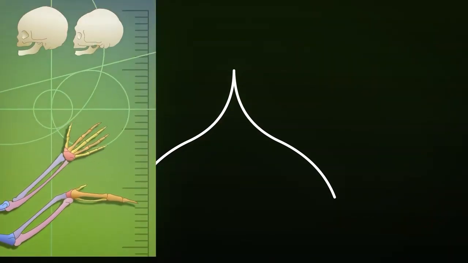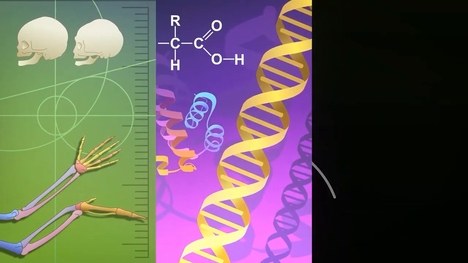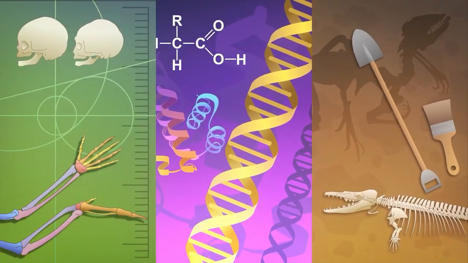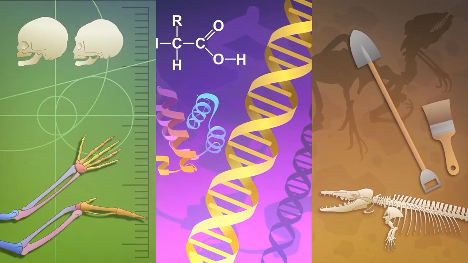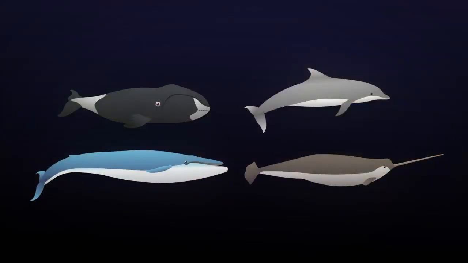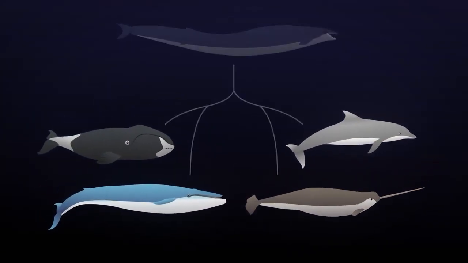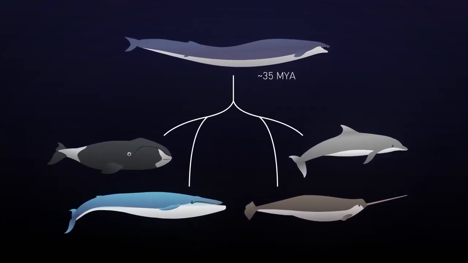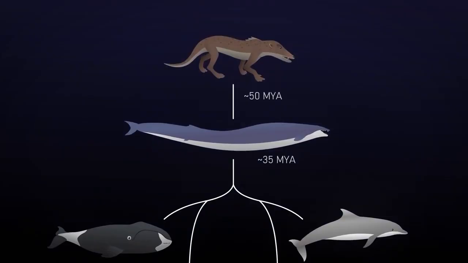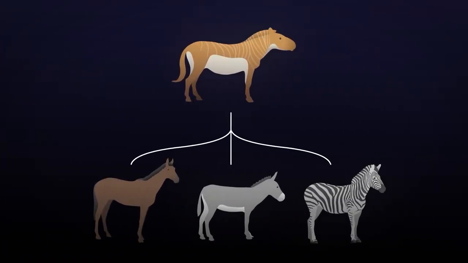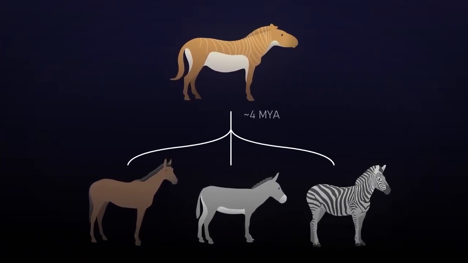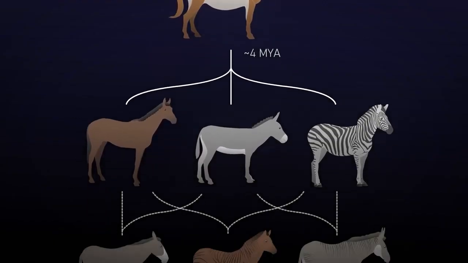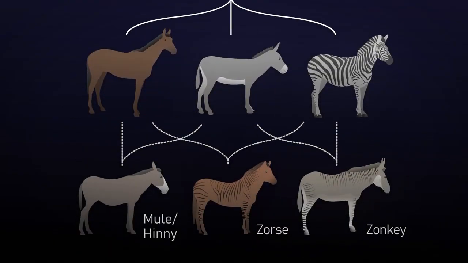With the help of research methods such as anatomical comparison, the study of DNA and protein sequences, and fossil analysis, it is possible to learn about the historical ties between living creatures. For example, the various species of whales and dolphins today have a common ancestor that lived about 35 million years ago, which in turn evolved from land creatures. Horses, donkeys, and zebras, who split only about 4 million years ago, can even produce offspring with each other, but they are usually sterile.